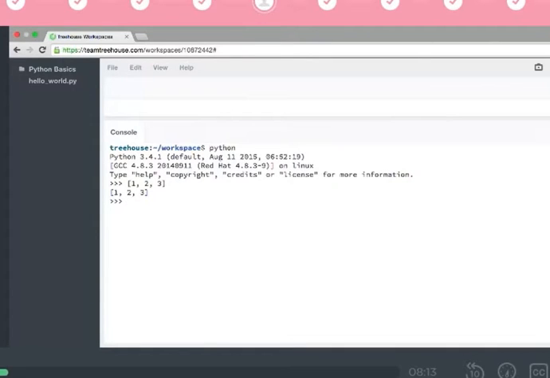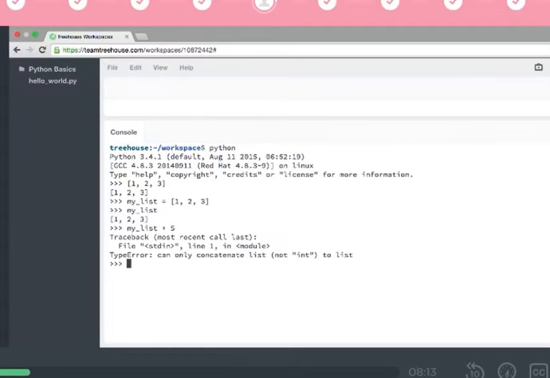It's a little bit easier to play with lists and to see what all they offer by putting it into a variable. So let's say my_list equals, and then we'll do our 1, 2, and 3 again. Okay, so now I have my list. I can't do addition with the list and something that isn't a list. So my_list plus 5, I get a type error. So I can only concatenate list to list, not int.